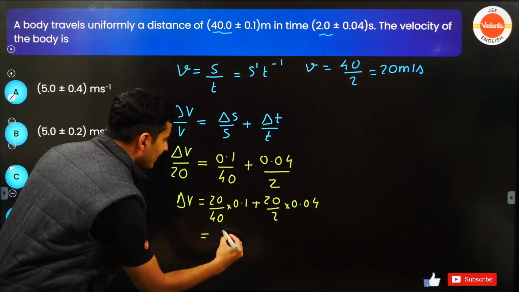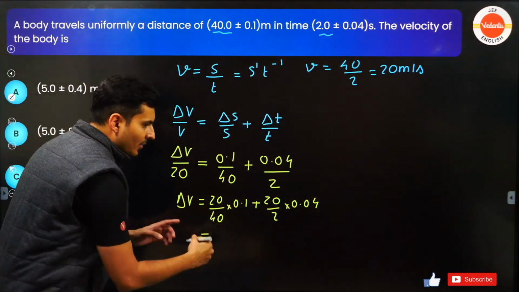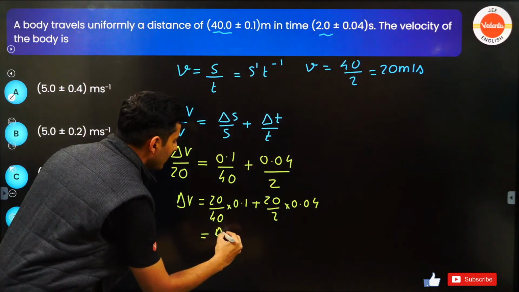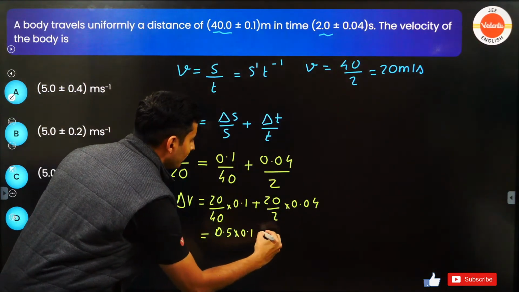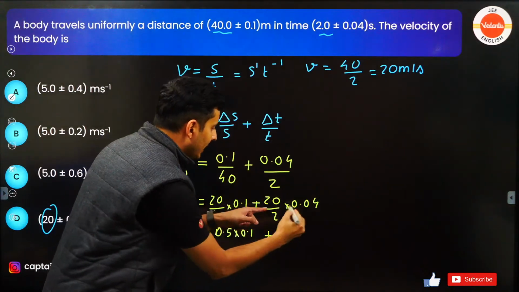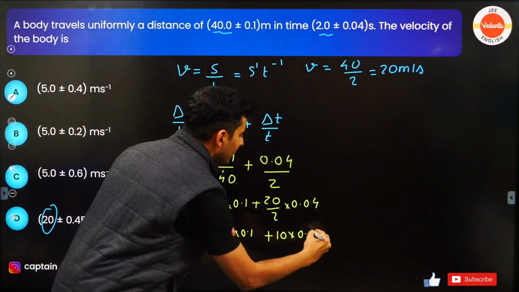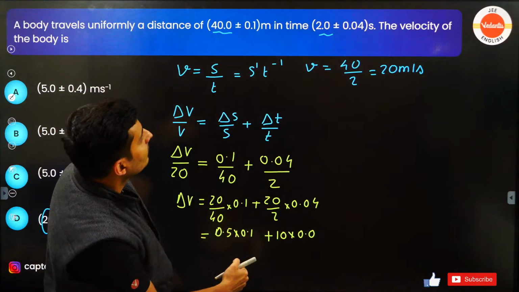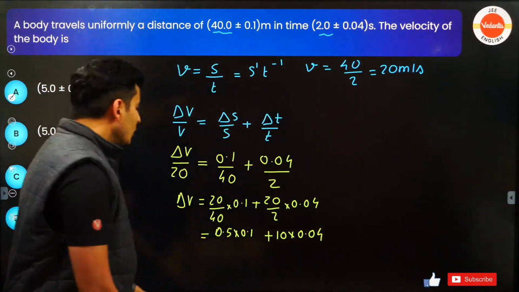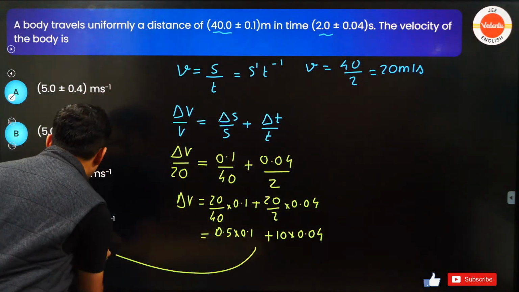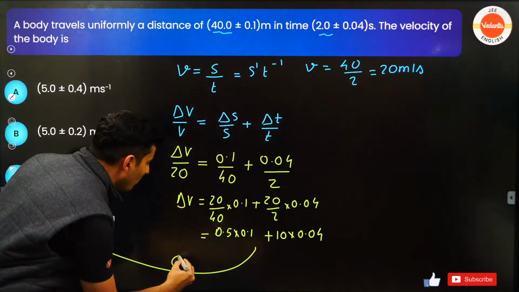This will be 0.5 into 0.1 plus 10 into 0.04. Just do the math and see if it comes out to be 0.45.